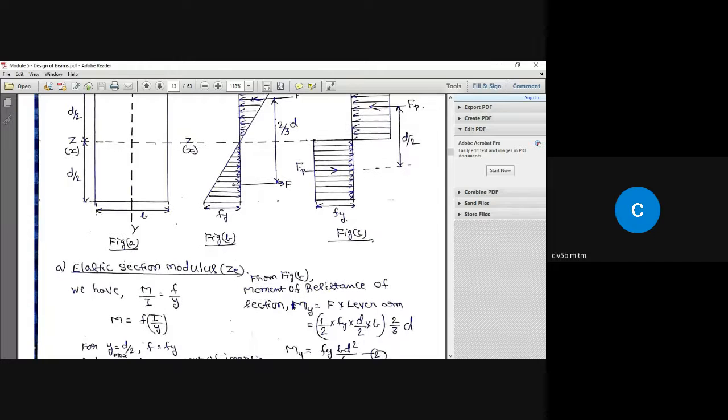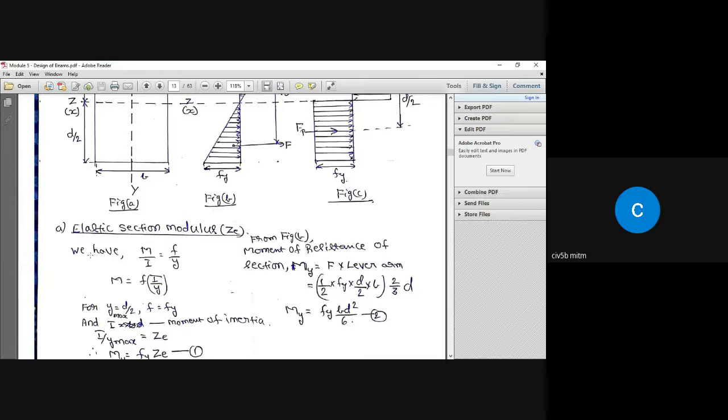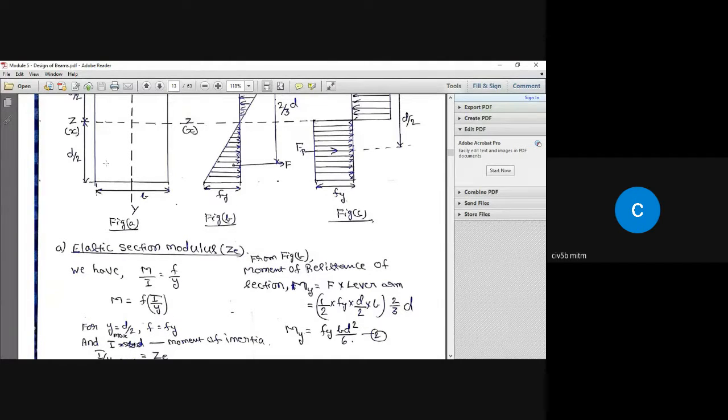So the problem says find out the elastic section modulus, or simply the section modulus, then plastic section modulus, and the shape factor. So to start with, let us find out the elastic section modulus. Okay, so elastic section modulus we are going to represent by ZE. Then you can call it ZEZ. When I say ZEZ, it is the elastic section modulus about the ZZ axis. It used to be the XX axis before. Now it is the ZZ axis as per the code IS 800.